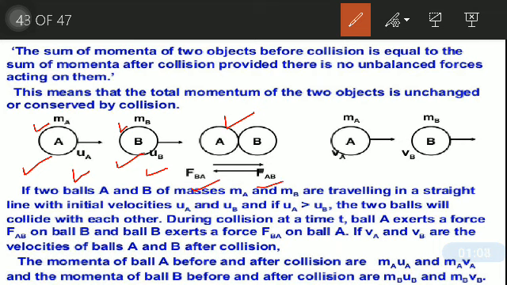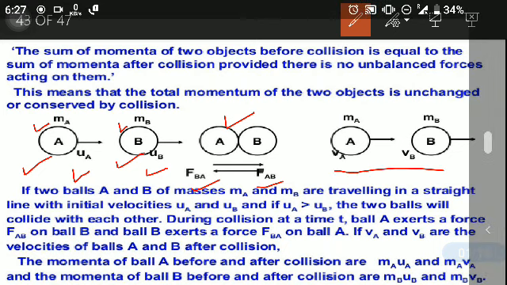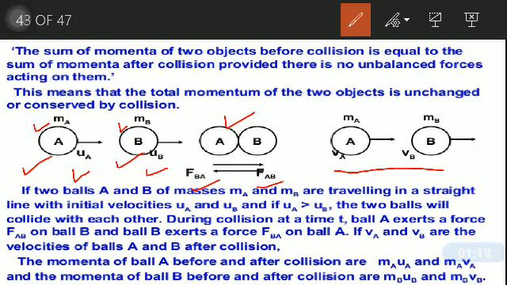FAB and FBA, these two forces are exerted by the bodies on each other during collision. Now, this is the condition after collision. Both the bodies still carry the masses ma and mb, but their velocities have changed. These are the final velocities va and vb.